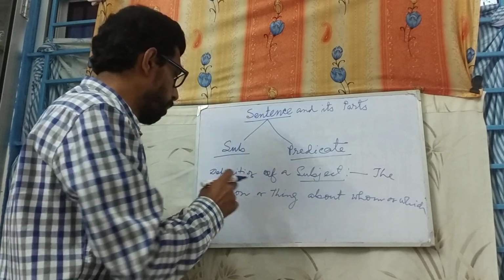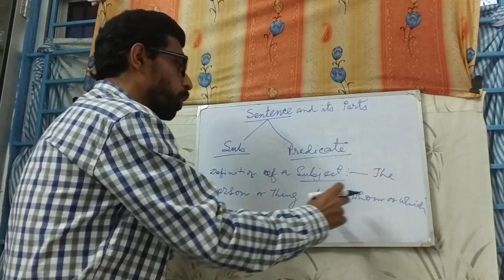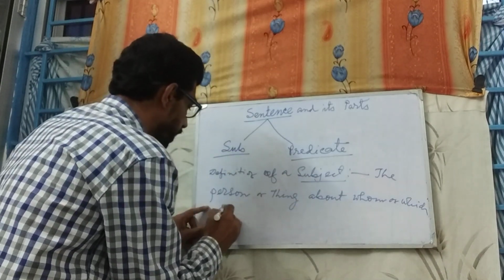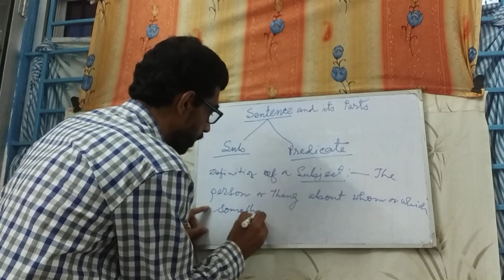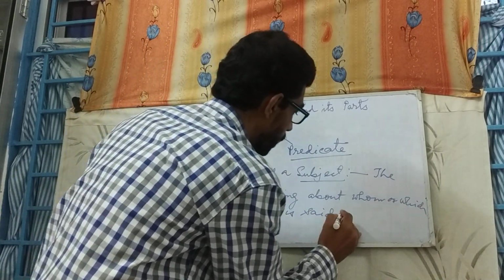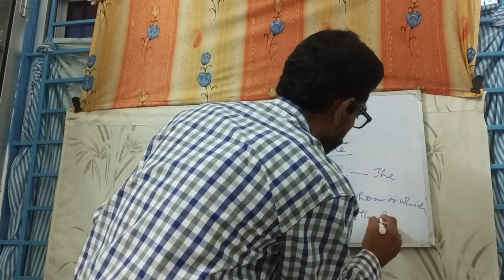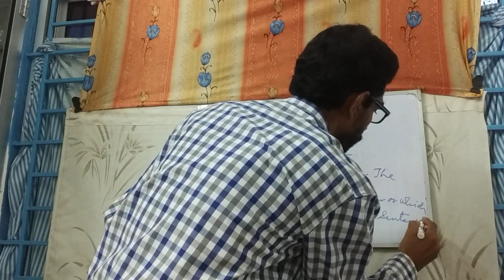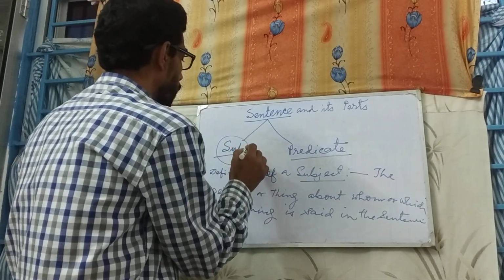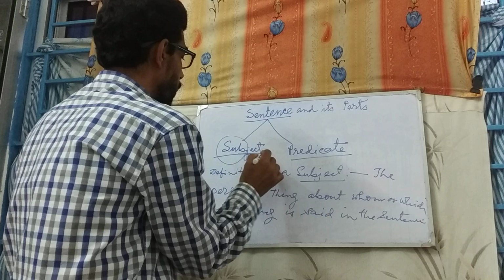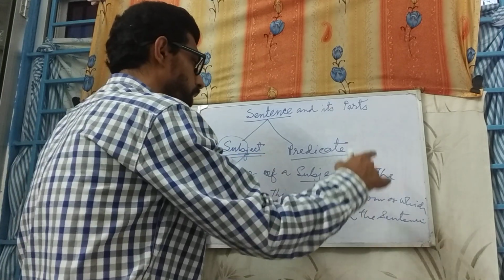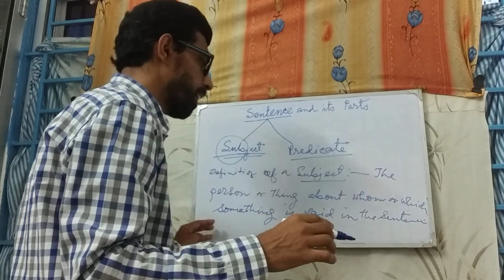The subject may be a person or thing about whom or which something is said in the sentence. So what is subject? Subject is the person or thing about which or whom something is said in the sentence.